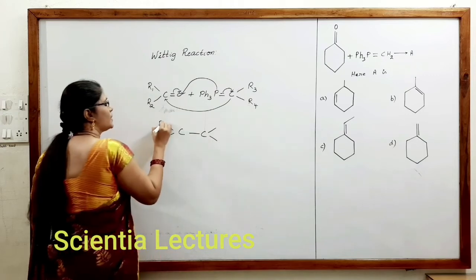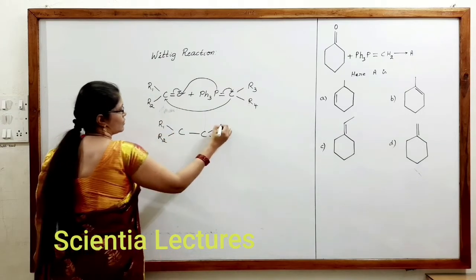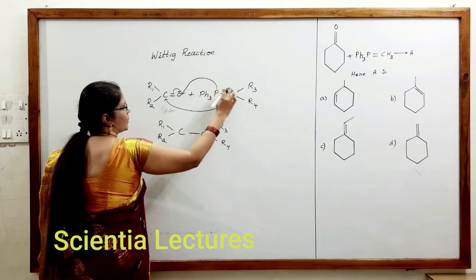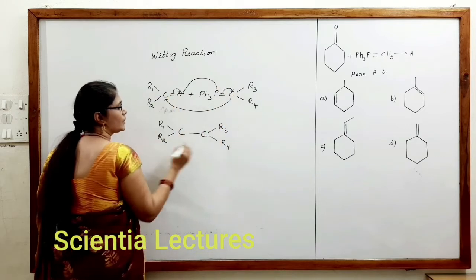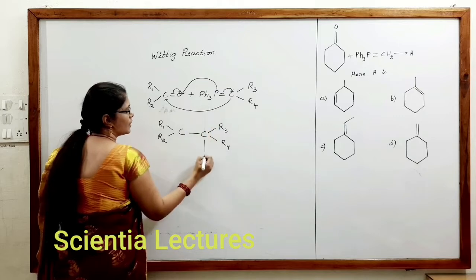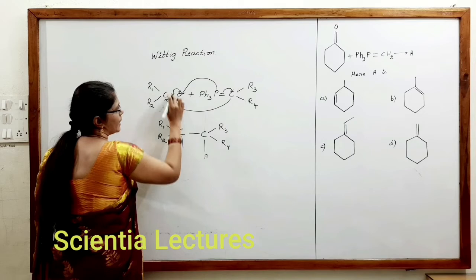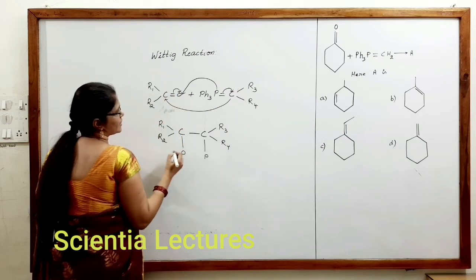These may be different alkyl groups also. This carbon, one bond is formed with carbon and the other bond is with phosphorus. Here one bond is with this carbon and the other bond is with oxygen as usual.